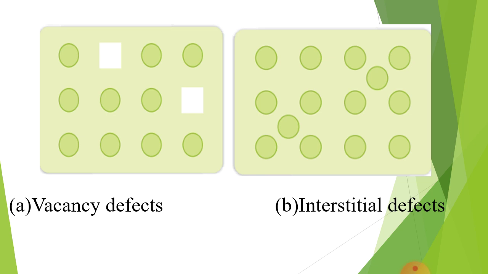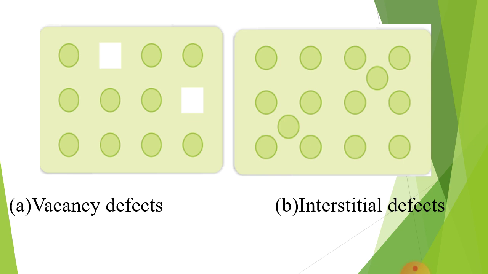In the second defect, interstitial defect, atoms insert into the voids, and the voids are also known as interstitial sites. That's why this defect is known as interstitial defect.